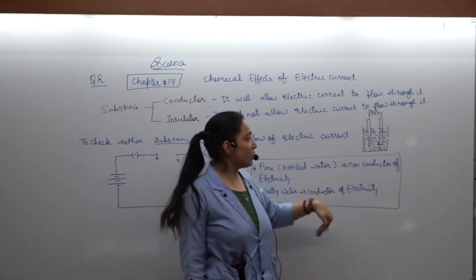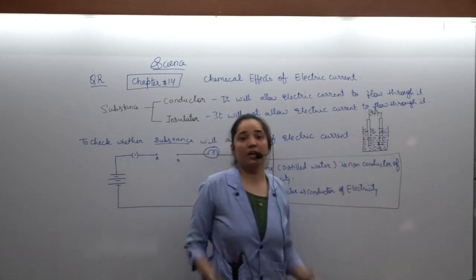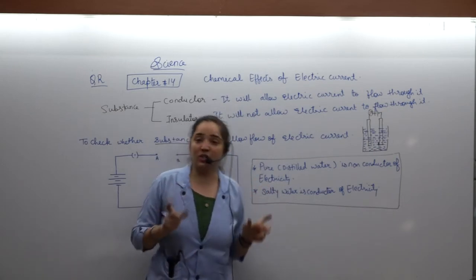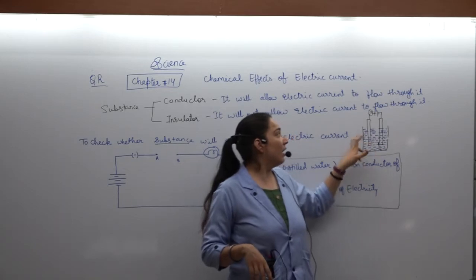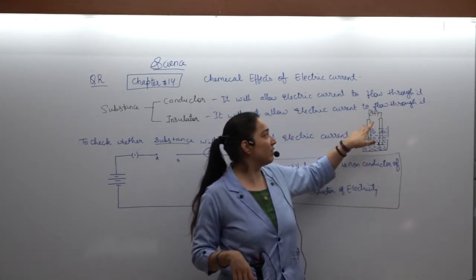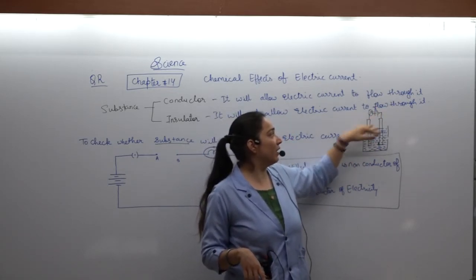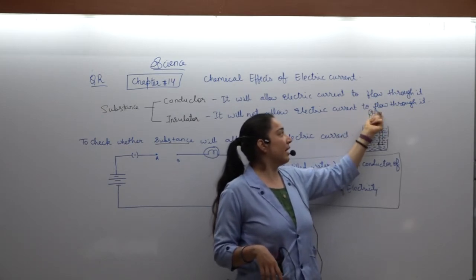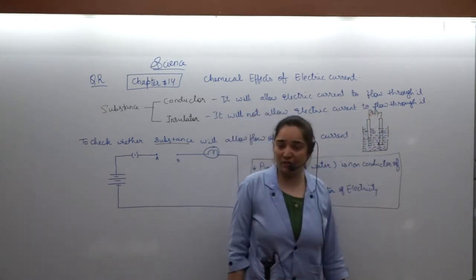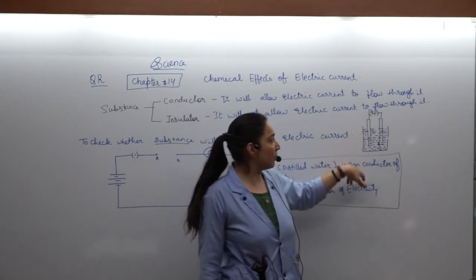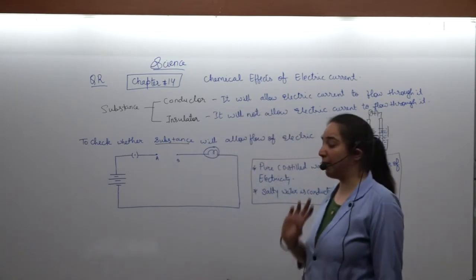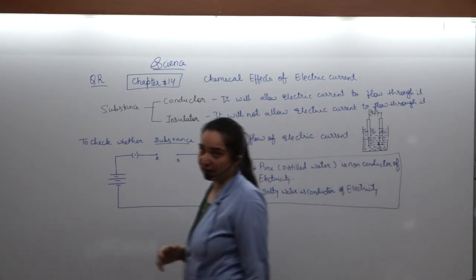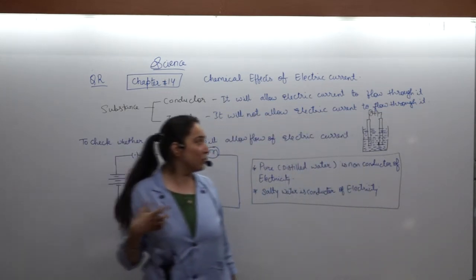Then next, as shown in the figure, put the fluid in the electrolytic chamber and arrange the two electrodes as shown in the figure. The next is, connect the two electrodes to the wire, and with it connect the battery and the bulb as shown in the figure. Then allow the current to pass through it. If the bulb glows, then it is a good conductor, and if the bulb does not glow, then it is a bad conductor. That is what comes into the conclusion.